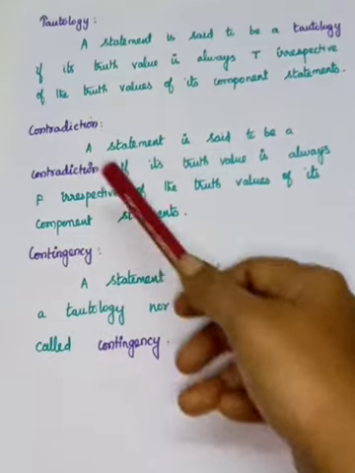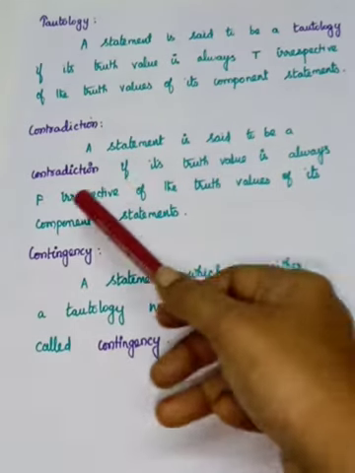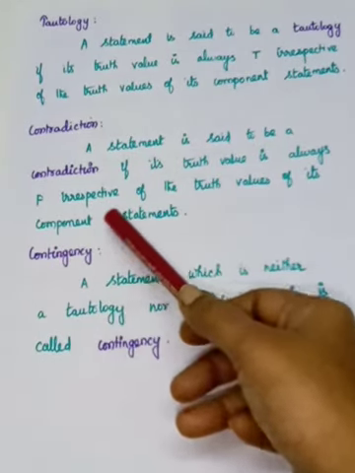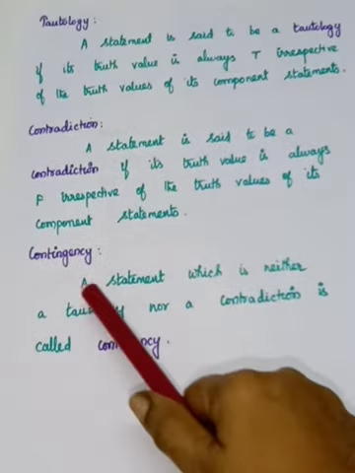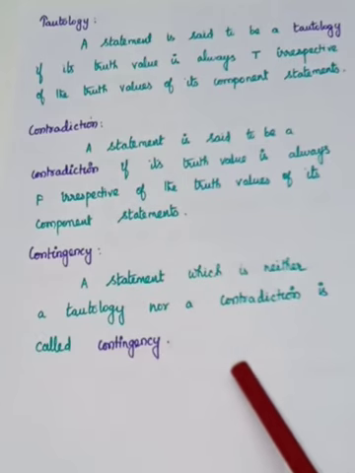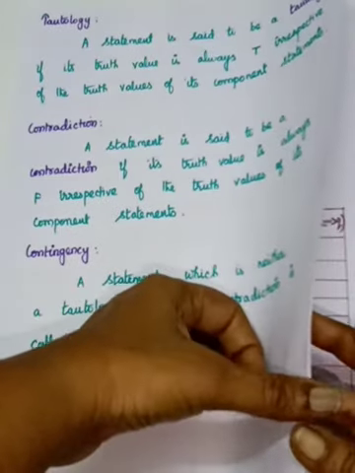And we'll go for the contradiction. A statement is said to be a contradiction if its truth value is always false, that is F, irrespective of the truth values of its component statements. That is, if the last column with respect to the statement formula is false, that is a contradiction. And the next one, contingency. A statement which is neither a tautology nor a contradiction is called a contingency. Okay, so we'll go for the problem exercise.